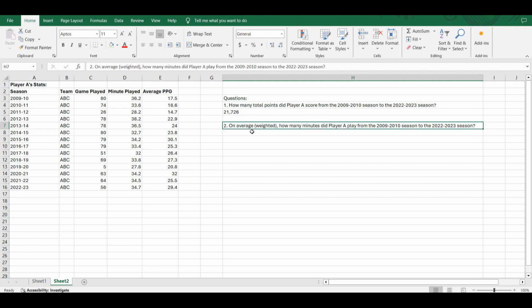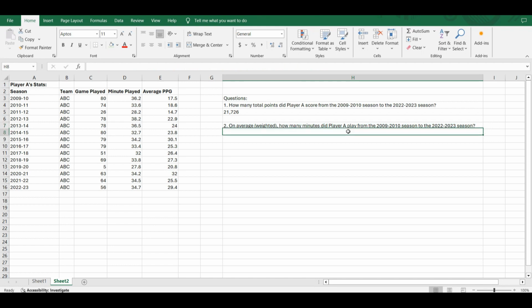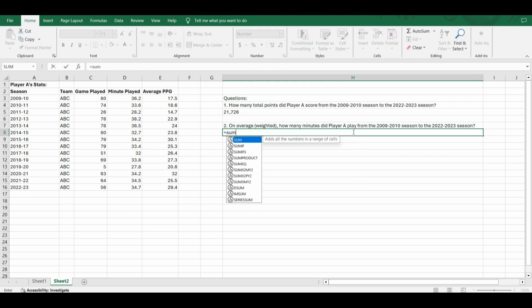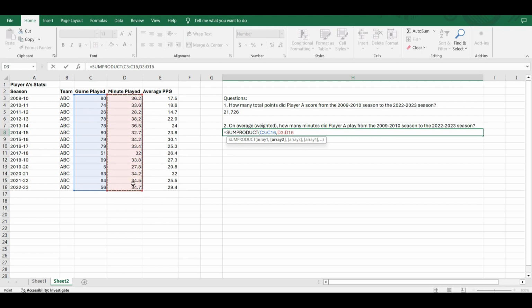Second question: on average, how many minutes did player A play for from the 2009-2010 season to the 2022-2023 season? In this case, what we want to do here is type equals Sumproduct. We take all the games that this player played, and then we take all the minutes that this player played. That will give us the total number of minutes that he played, but that's not an average.